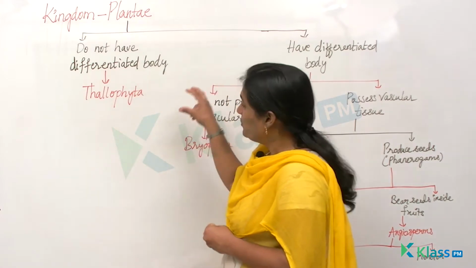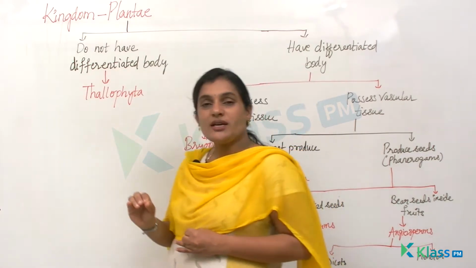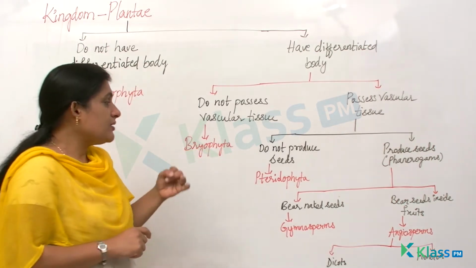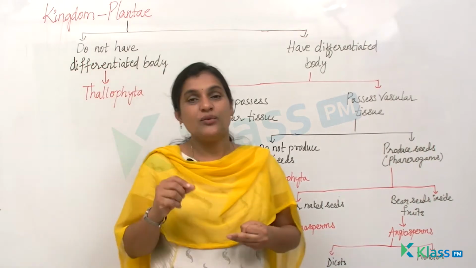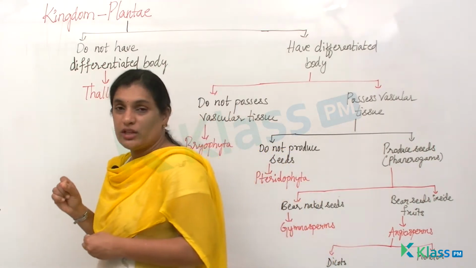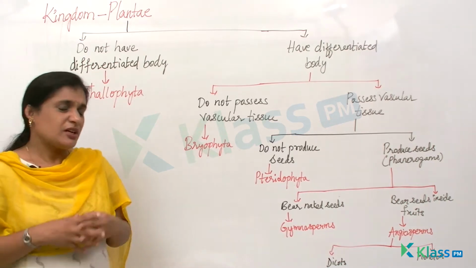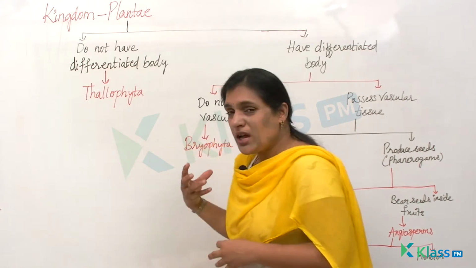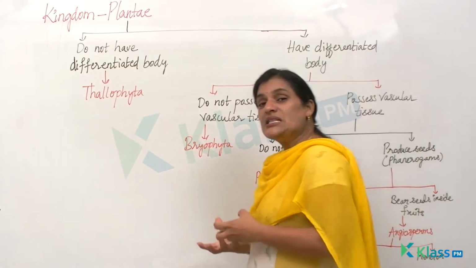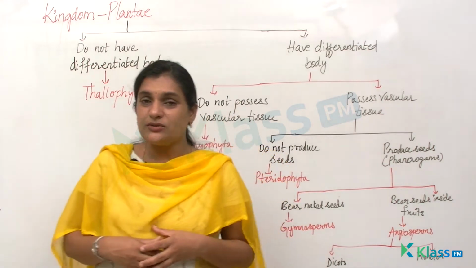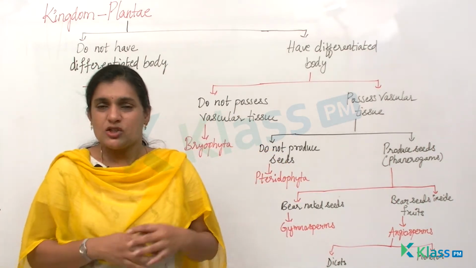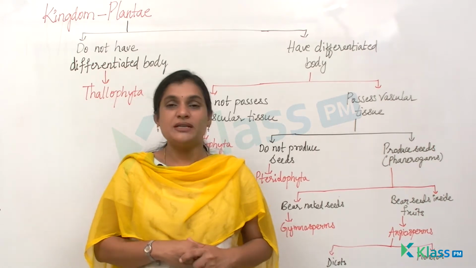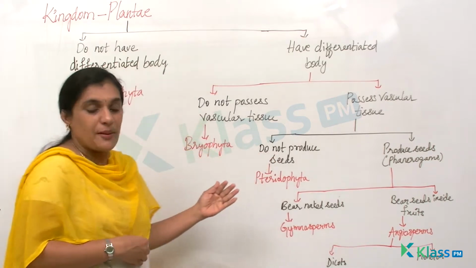At the same time, whether they have specialized vascular tissues, and they also looked at whether they produce seeds or do not produce seeds. There are few plants which do not bear seeds and few plants which bear seeds, and they also have categorized based on where these seeds are present. Are they present inside the fruit or are they present naked? So based on these conclusions, they have divided this kingdom Plantae into various divisions.